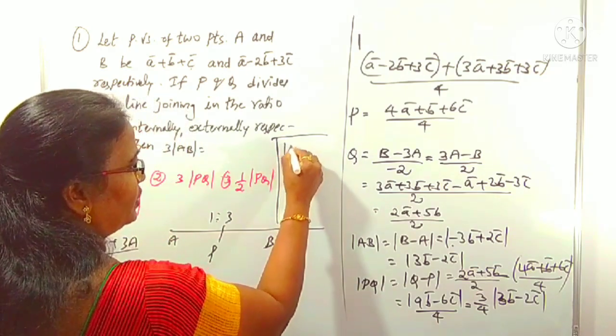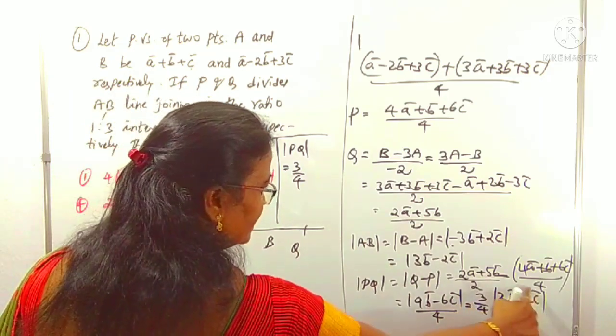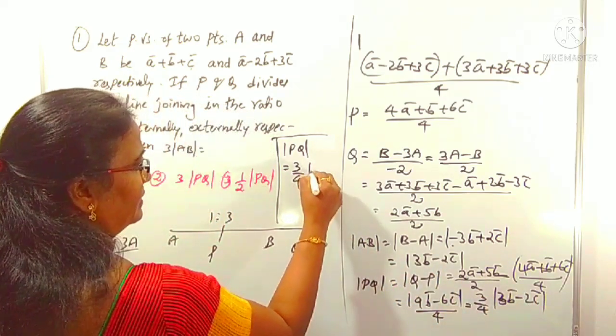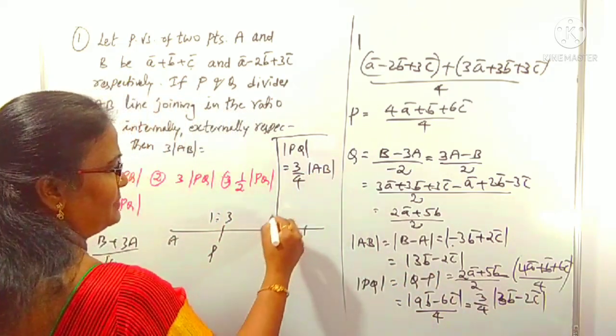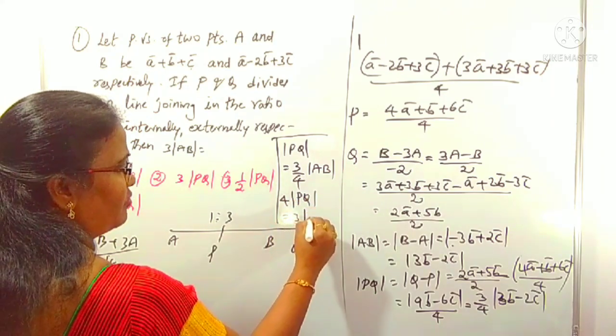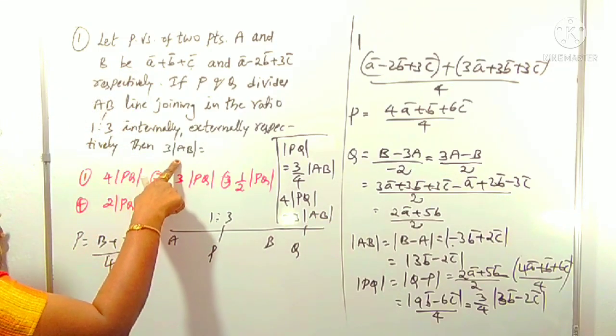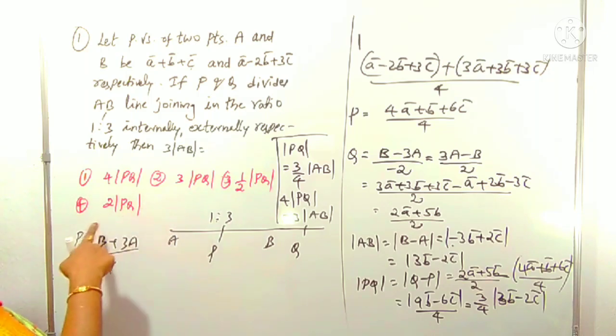Mod PQ is equal to 3 by 4 times mod AB. Take the cross multiplication: 4 mod PQ is equal to 3 times mod AB. That is clearly the first option.